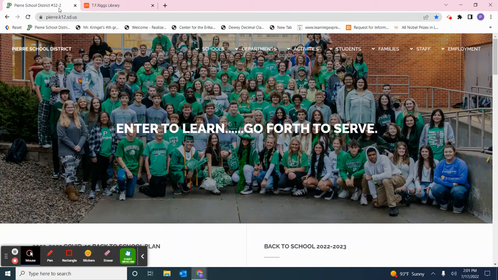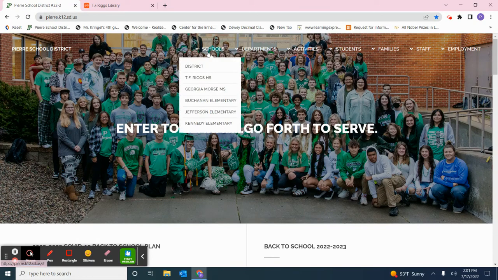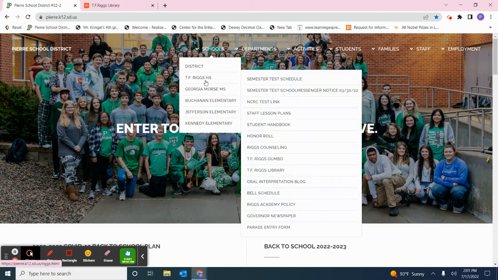But today I want to show you how to get to some databases that you can use that have primary source material right at your fingertips on your computer. So we're going to go to the TF Riggs library page, and to get there we're going to go to schools. We put our mouse over the word schools. You'll see the 5 schools in our district. We put our mouse over the word TF Riggs High School. You'll see that pop-up menu that has TF Riggs Library on it.